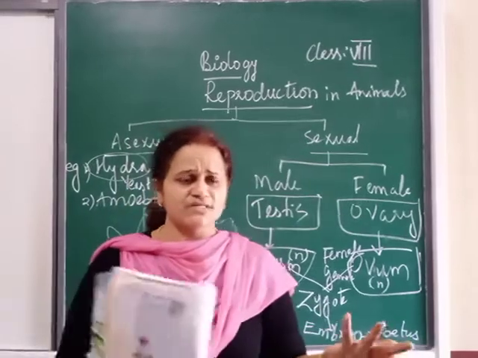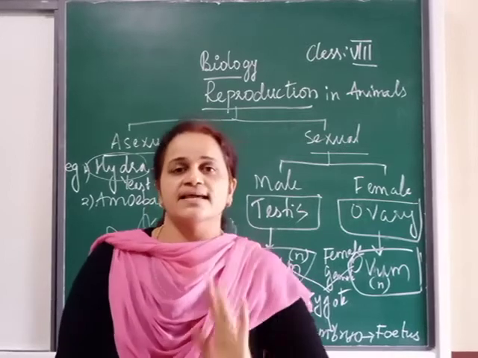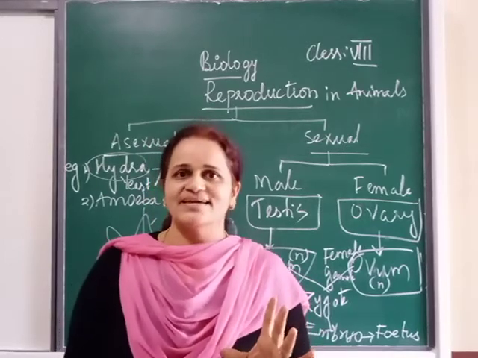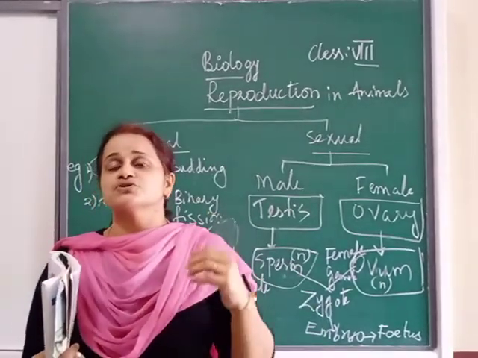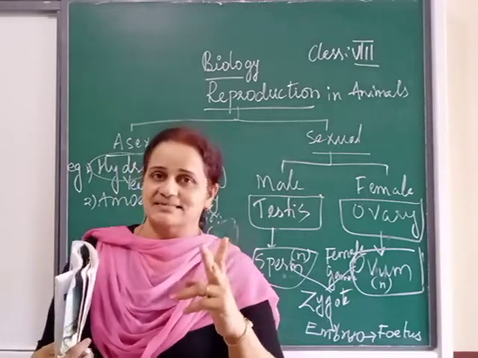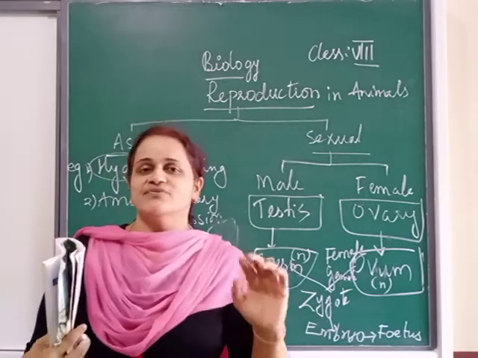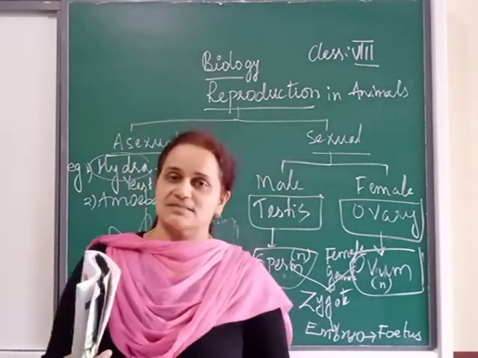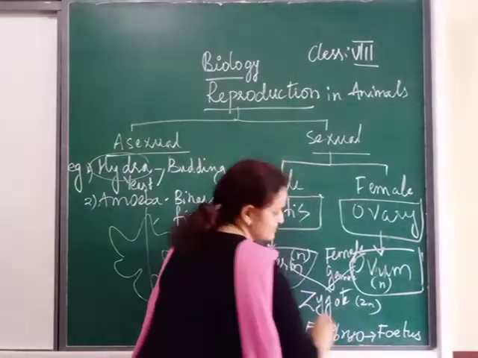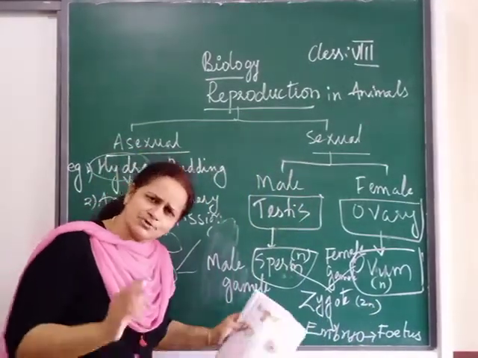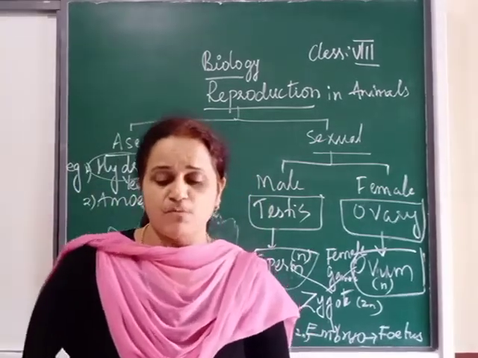What is this N? Is it the number of chairs, number of benches, number of tables? No. This N is the number of chromosomes. We all know that human beings have 23 pairs of chromosomes. 23 pairs means a total of 46. 23 plus 23, 46. When you have 46 chromosomes, you become a human being. So N plus N, the zygote will become 2N. Will the embryo be 2N or N? 2N. Everything remaining will be 2N. Remember, N is the number of chromosomes.